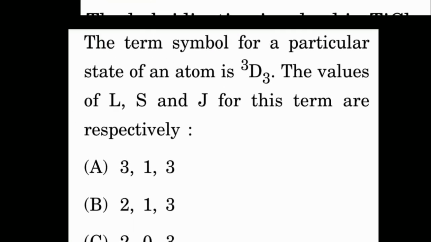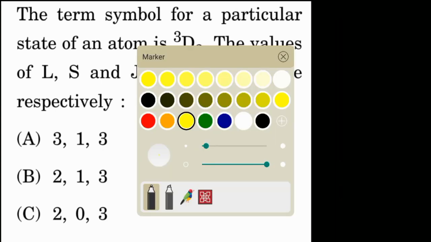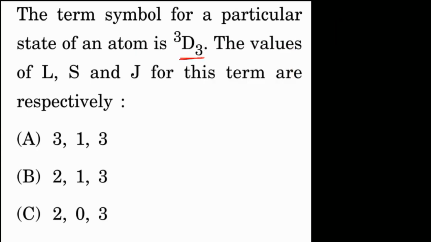Okay, we'll move to another question. The term symbol for a particular state of an atom is given as 3D3. The values of L, S and J for these terms are respectively. Now already we have the values of L, S and J. Here L is equal to, J is equal to, and S is equal to. We have to find out the values now. Already we have the term symbol, that is 3D3.